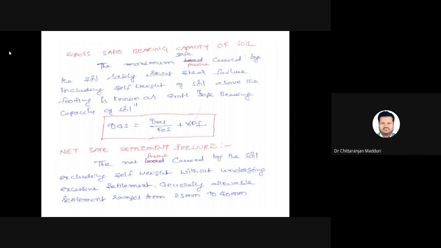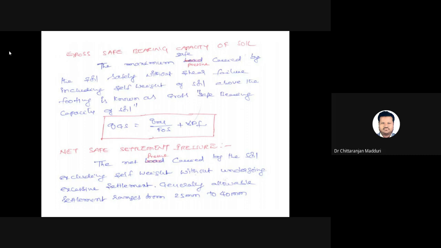Next, net safe settlement pressure. Till now I have been saying shear failure, but here we need to consider only settlement, not shear. Net safe settlement pressure. Net means excluding self weight of the soil above the foundation. So it is the net pressure carried by the soil, excluding self weight, without undergoing excessive settlement. Suppose you apply a load on the soil, what will happen? There will be settlement. We cannot avoid the settlement, but the settlement will be within permissible limits.